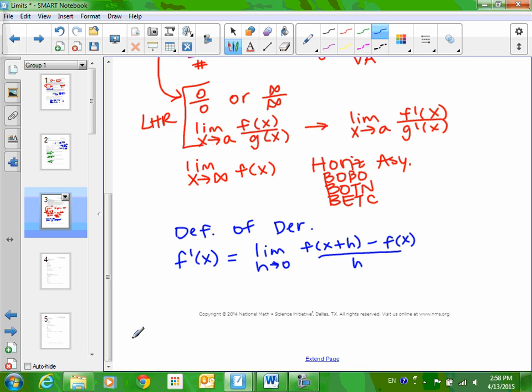A lot of them. Your big indicator is, if you get a limit as h approaches 0, you've got to think, hey, this problem is going to be way easier if I just do a derivative. Because you guys are really good at derivatives. Some limit problems, though, are really hard. So I want to do one of these with you.